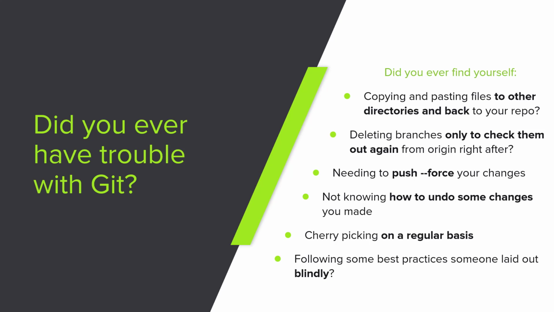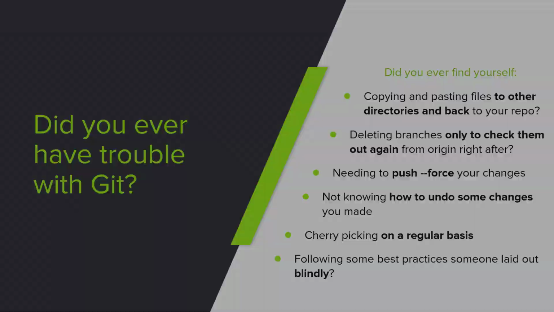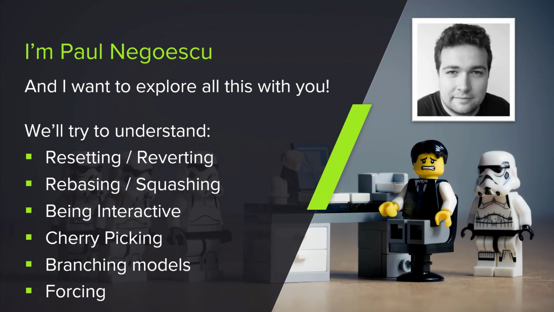Also, in my experience and maybe in yours too, lots of people do not know how to use a branching model properly. They often go their own way and just as often they fail. My name is Paul Negoescu and I want to explore together with you in this series the concepts of resetting and reverting, rebasing and squashing commits, cherry picking, branching models, and a few others.